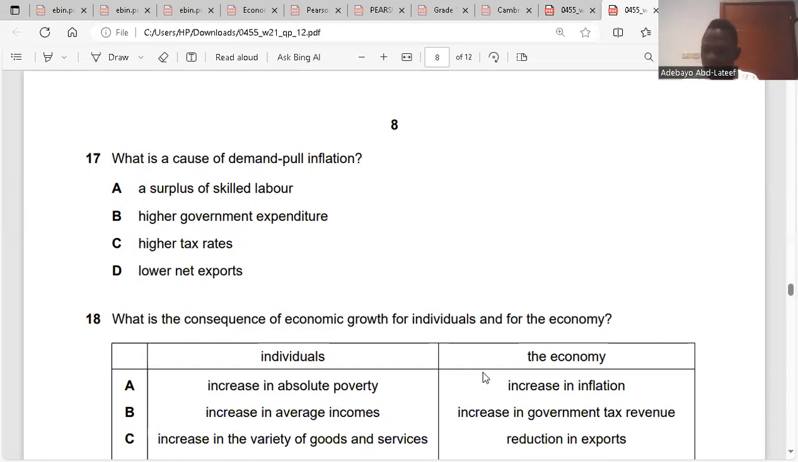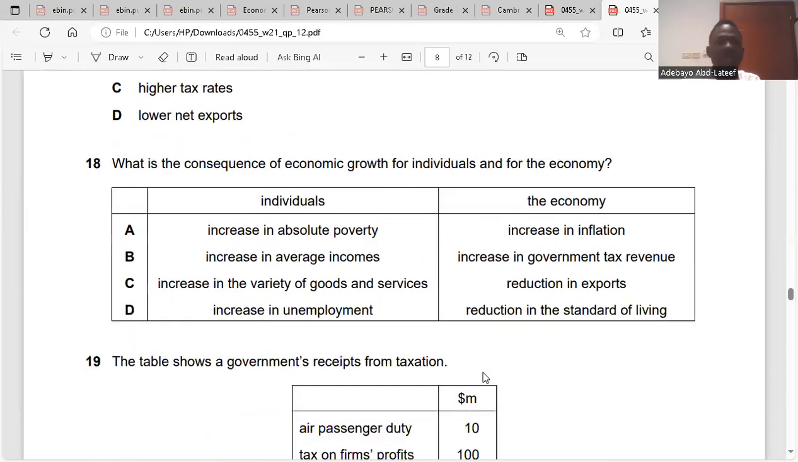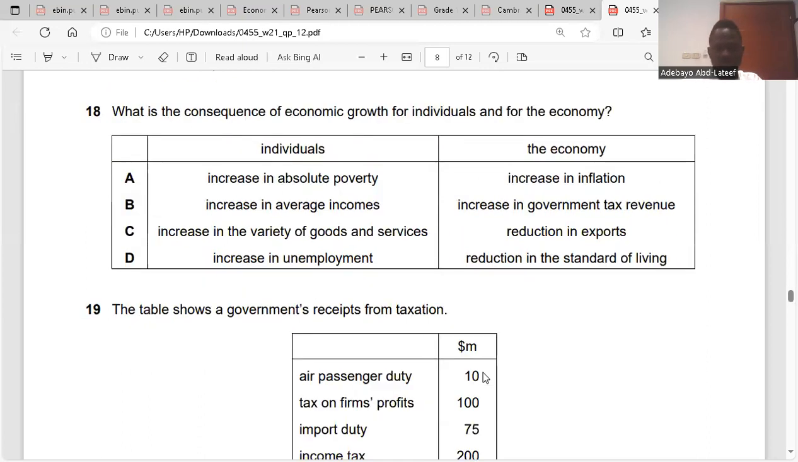Question 18. They said, what is the consequence of economic growth for individuals and for the economy? For individuals, it increases average incomes. And for the economy, government taxes would also increase. Clear, right? That's question 18, which is B.